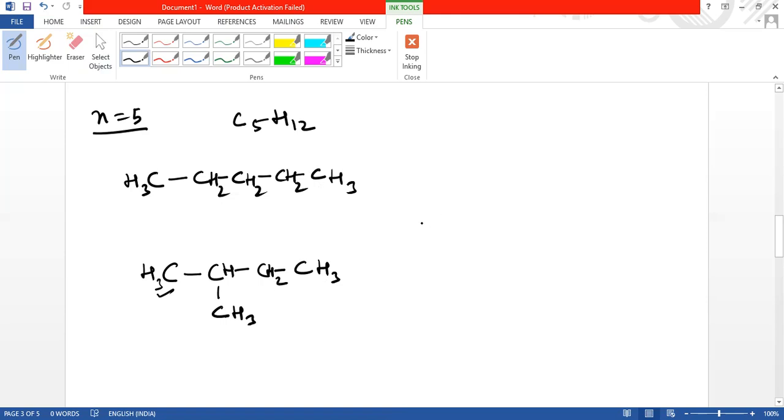So same. Now we can draw one more structure like this, with 1 carbon here and 1 carbon here. Every terminal carbon will get 3 hydrogens, and the center carbon will not get any hydrogen. So these are the 3 possible structures of pentane.